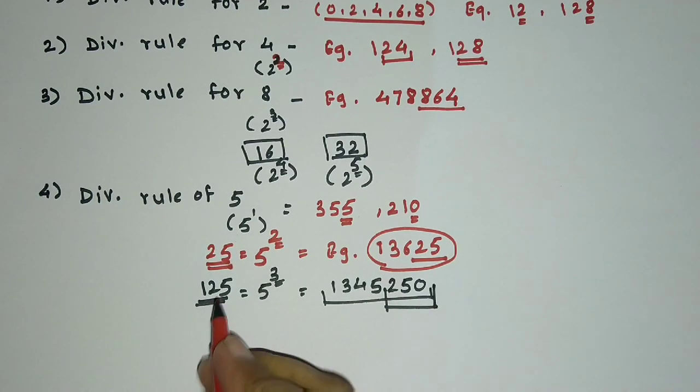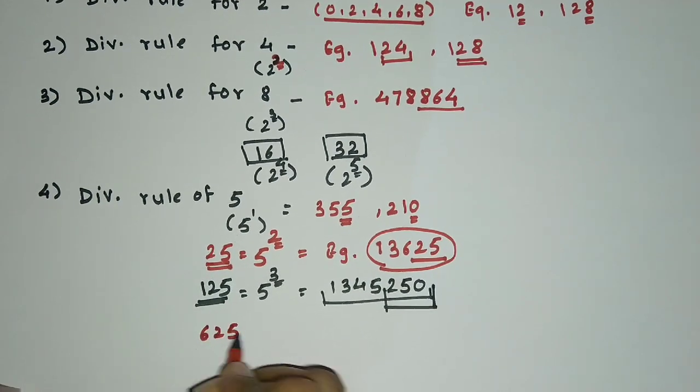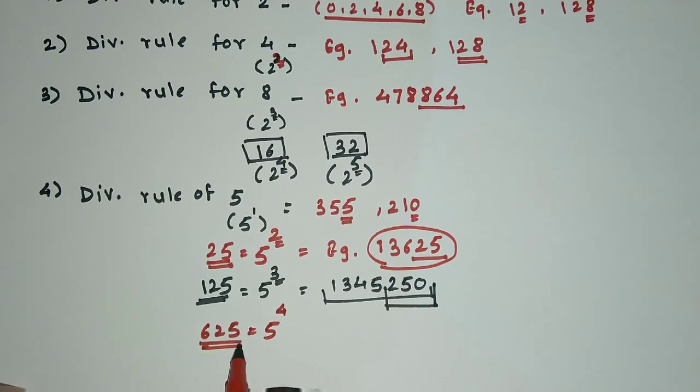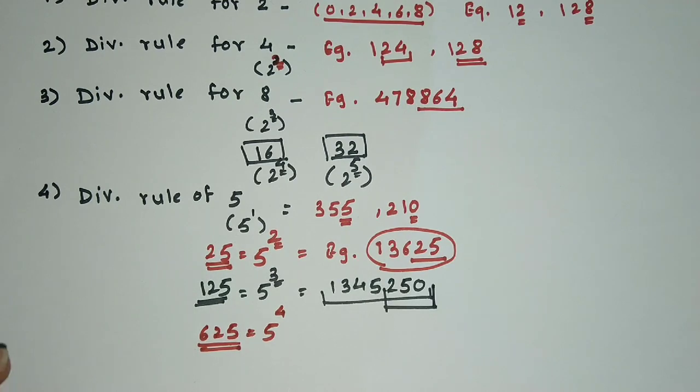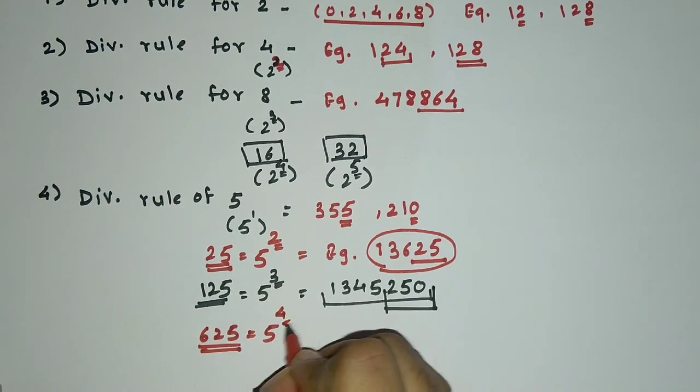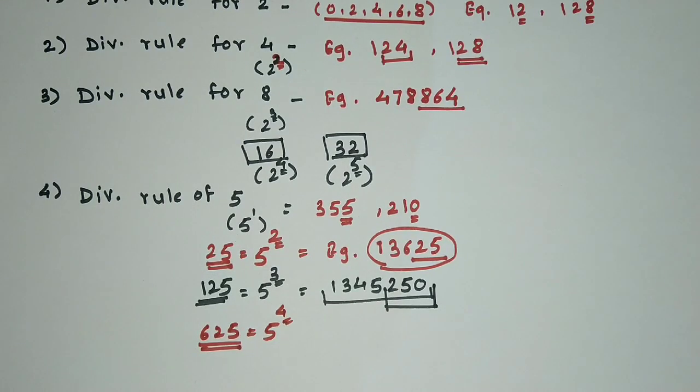Similarly it goes for 625. 625 is nothing but 5 raised to 4 and hence in the case of 625 we are going to consider last four digits of a number. I hope you understood this. Now there are divisibility rules for 3, 9 and 10.